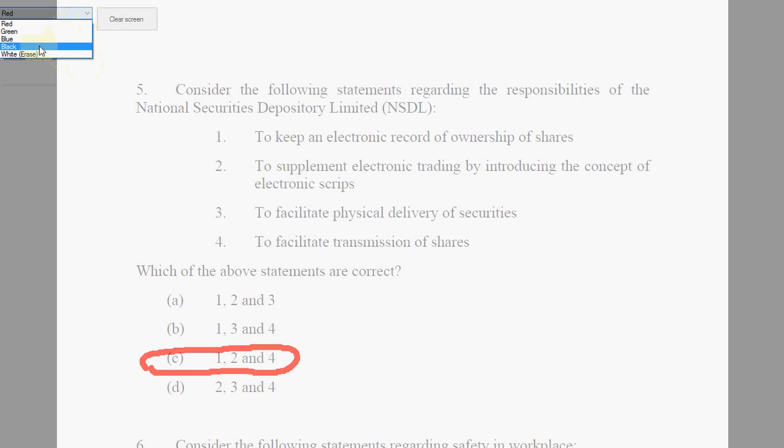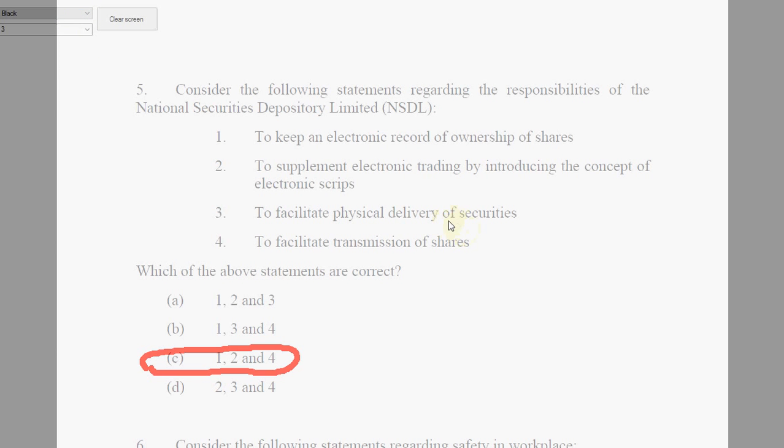And why is C not a correct choice? This is not a responsibility of NSDL. NSDL does not care about physical delivery. It is only if there is a personal requirement or request that you do that.